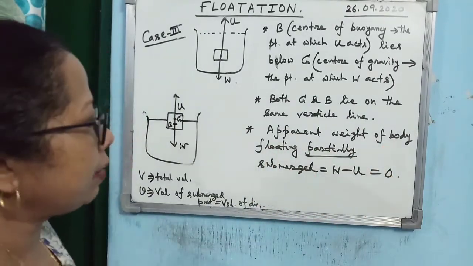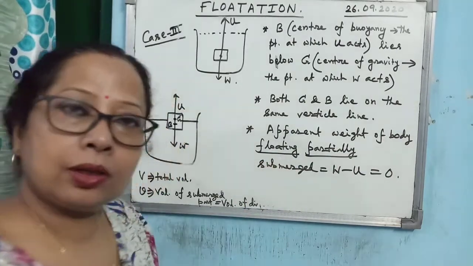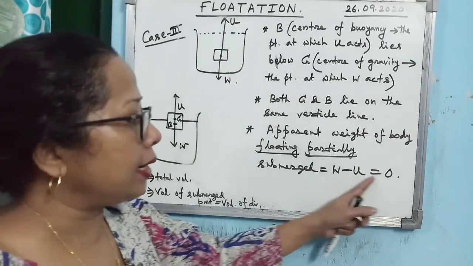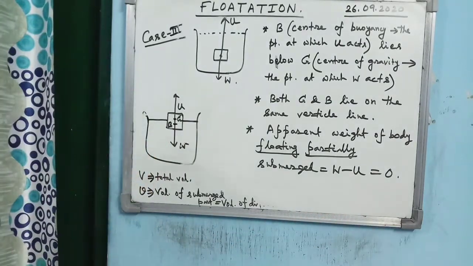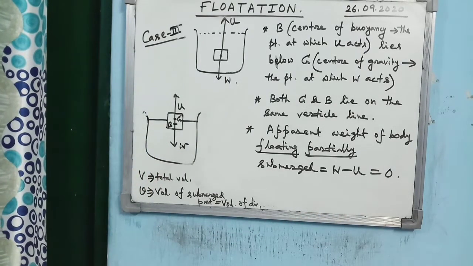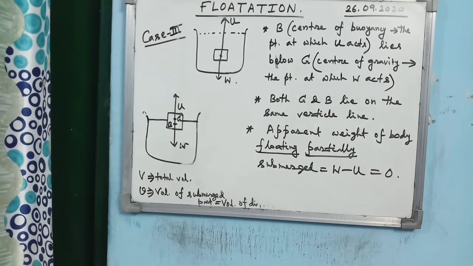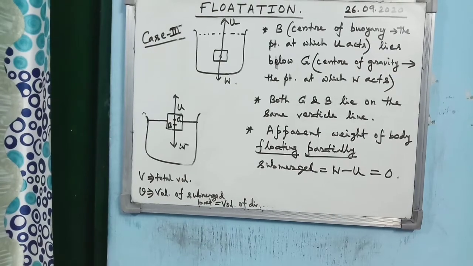You see the floating body, this is floating. In this case also W and U, they are equal. So W minus U equals 0. Alright. So these are the points you have to learn and remember for the third case. Third case is a little bit longer and points are also more. So you must practice it properly.